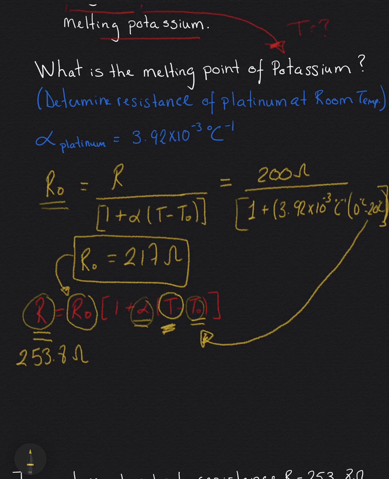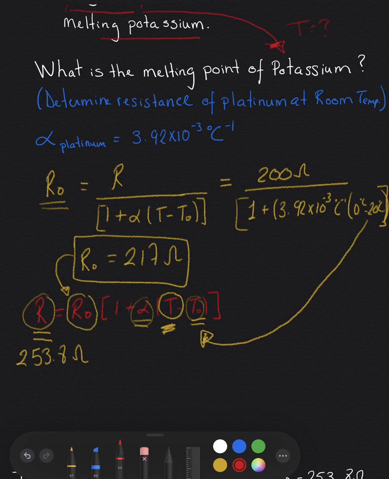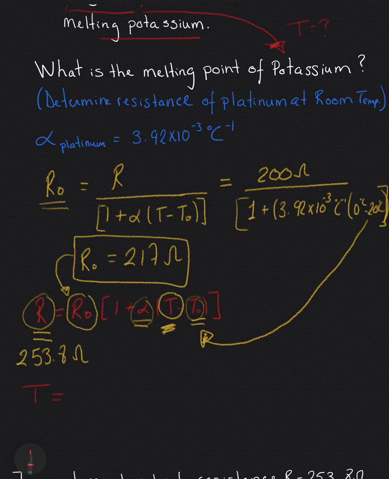Okay, so we have R naught, R, alpha, and T. So when you rearrange for the temperature, you will get that the temperature is equal to T naught plus R over R naught minus 1, all over alpha. And plugging the values in here, so again we have T naught and then R naught, you will get a temperature equal to 63.3 degrees Celsius. Okay.